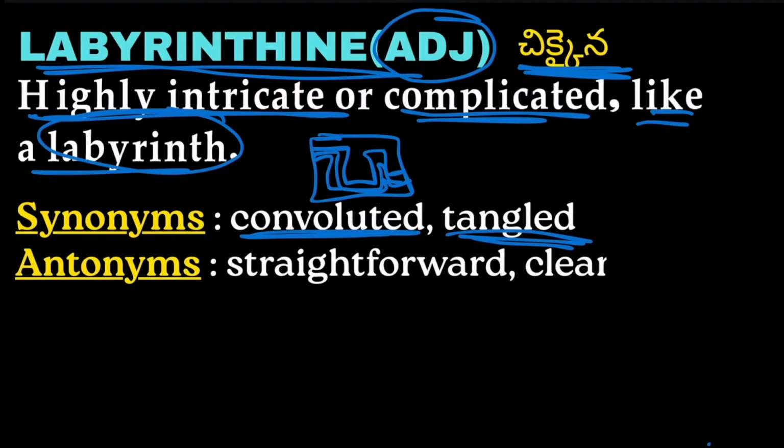The antonyms we have are straightforward, clear. Labyrinthine means having a wavy or confusing path, but straightforward means without any curves or deviations, moving straight forward.